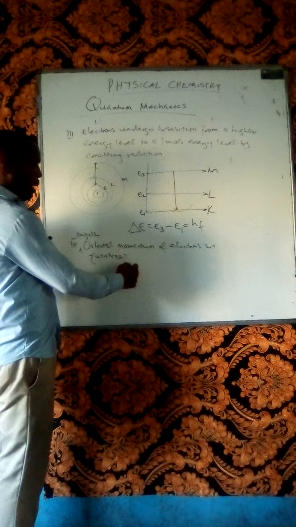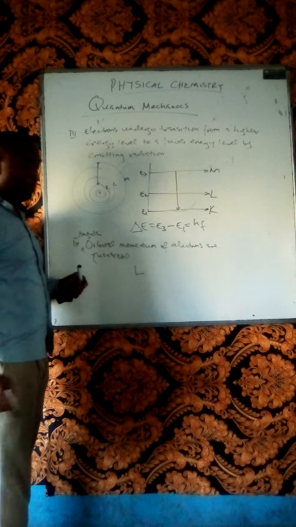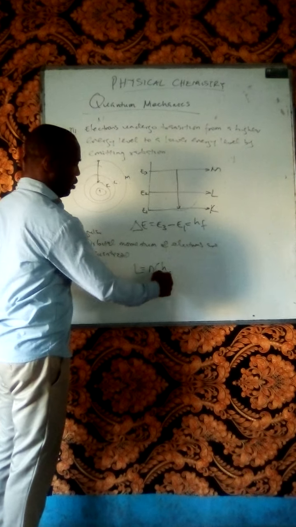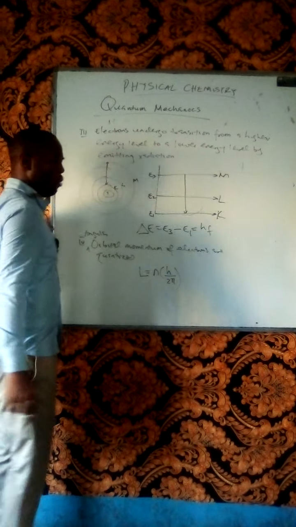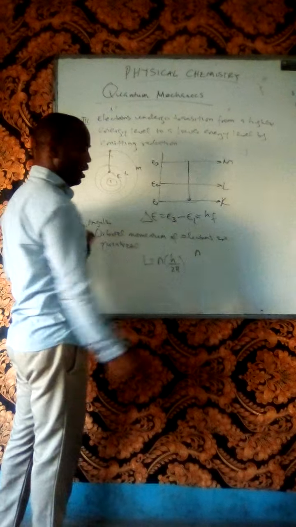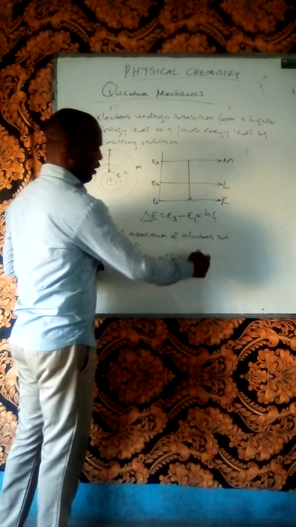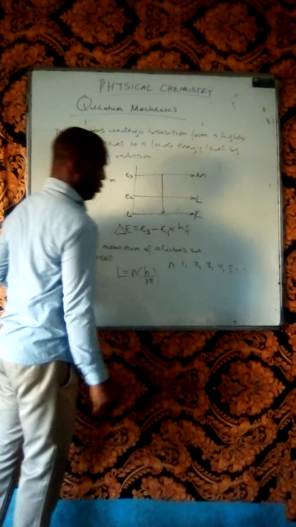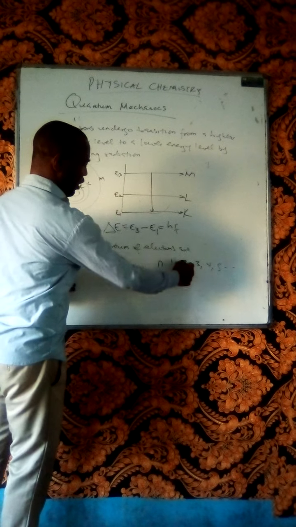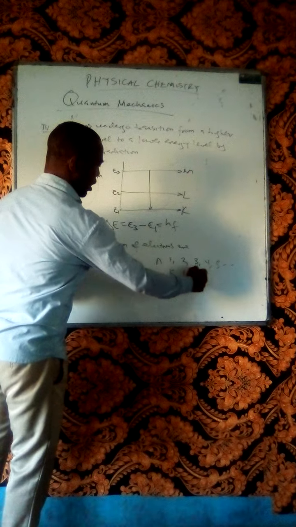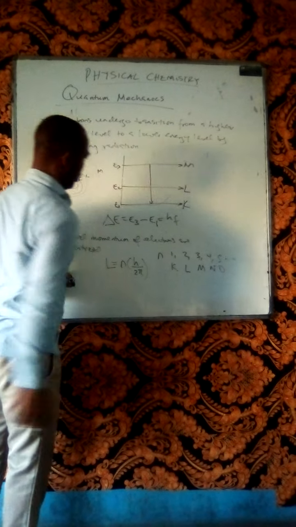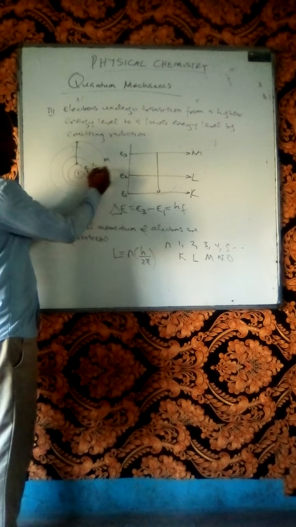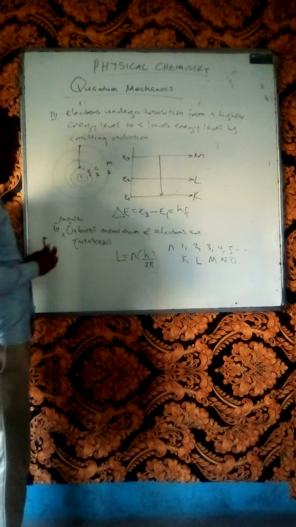So he gave us the formula L, standing for the angular orbital momentum, given by nh over 2 pi, where n stands for the principal quantum number, referring to integer values 1, 2, 3, 4, 5, and so on. 1 for the K shell, the first shell, L shell, second shell, M shell, N shell, and O shell. As we have in the diagram, for the first shell n is 1, here n is 2, and n is 3, and so on.